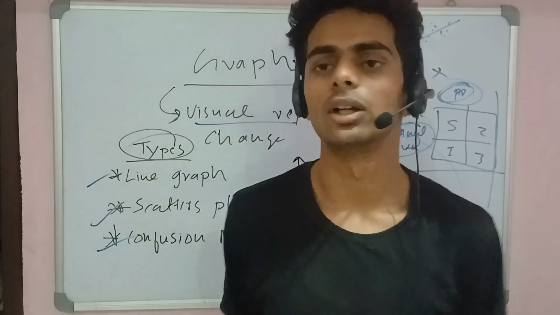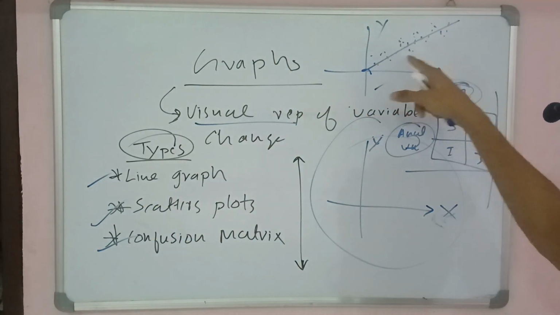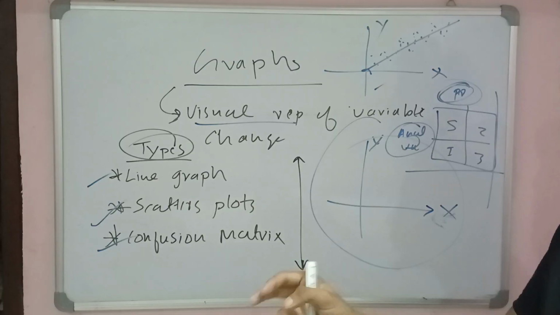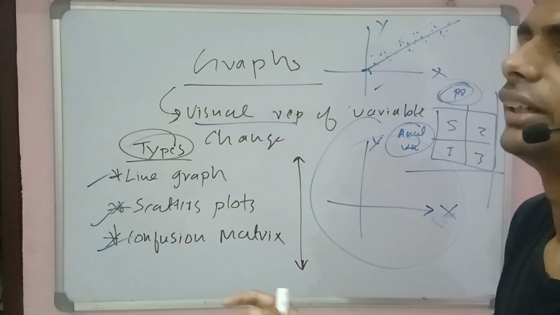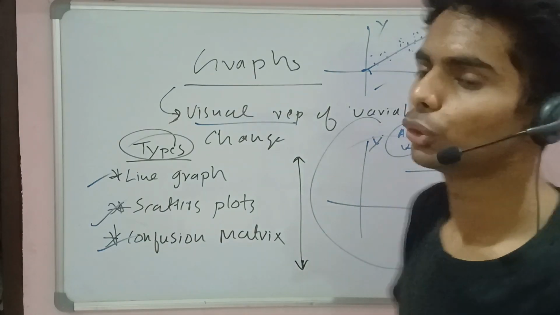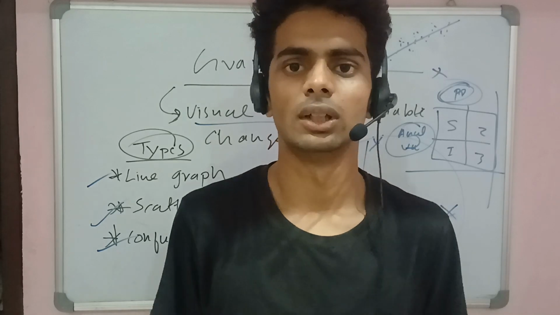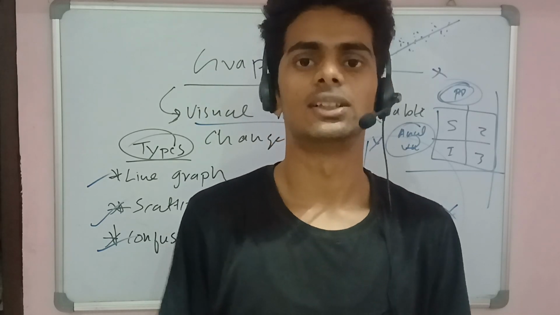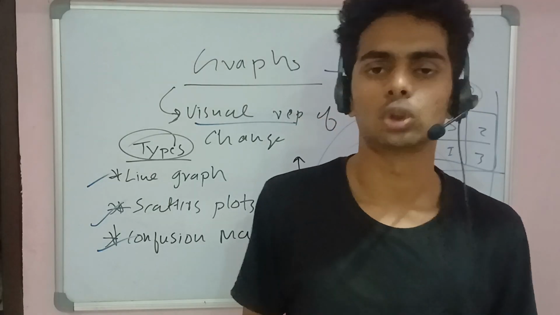So there are three main graphs, and the best way to understand the scatter plot is this: if all the dots are scattered separately at a very far distance, you can say there is no relationship between the outputs. If they are linearly arranged, then there is a very strong correlation between all the dots, showing a strong relationship between outputs, like predicted output and so on. So that's all about it.